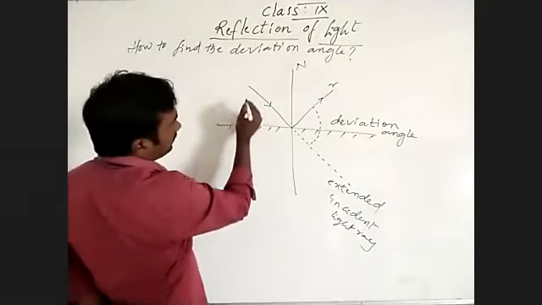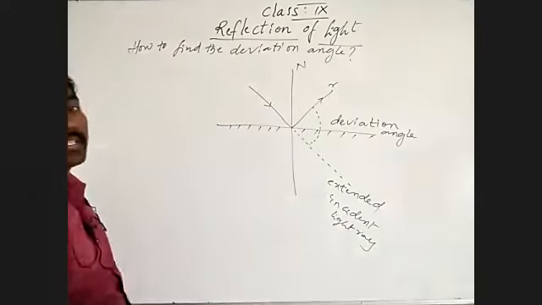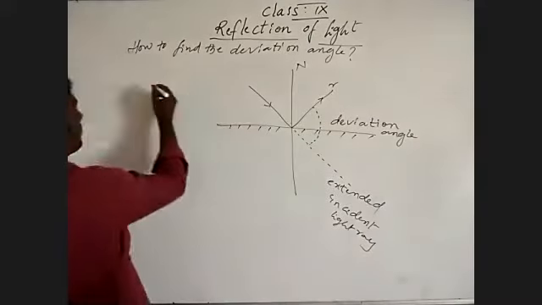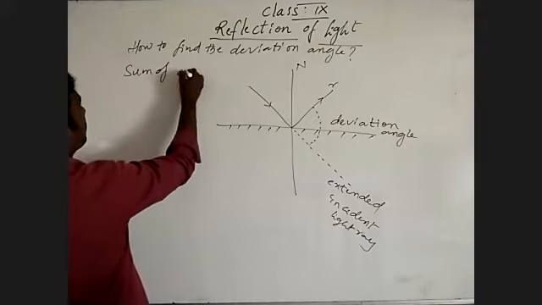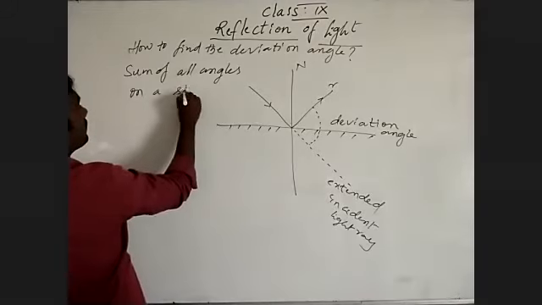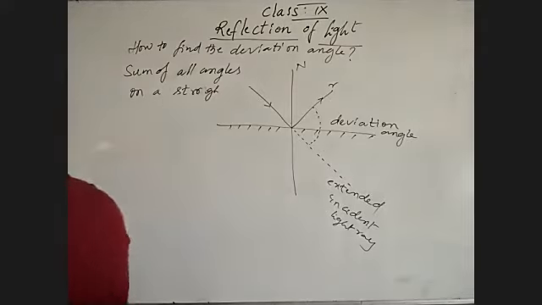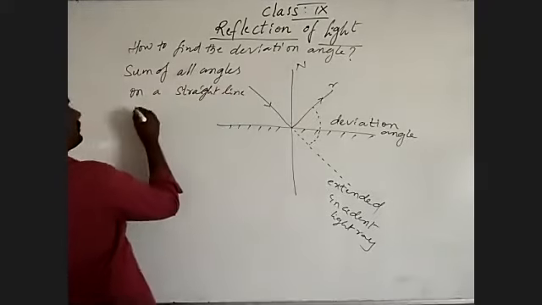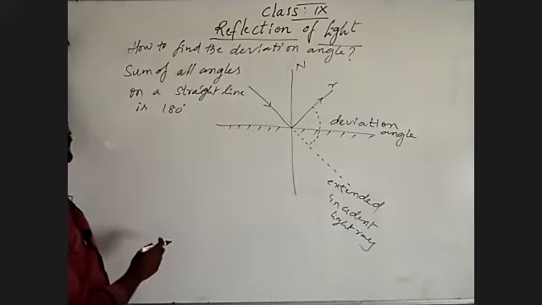Come to the back. Imagine this is a straight line. Sum of all angles on a straight line is equal to how much? 180 degrees.